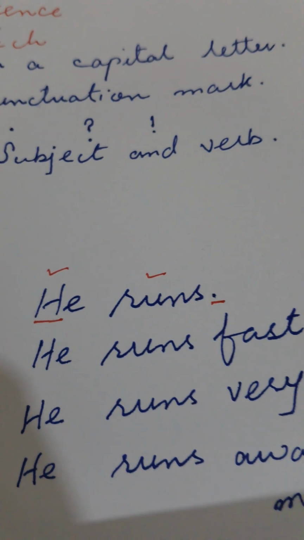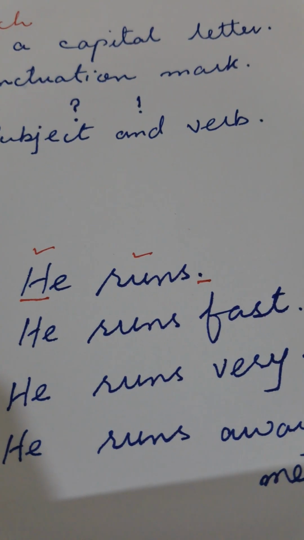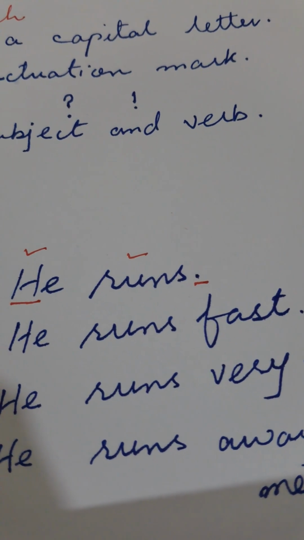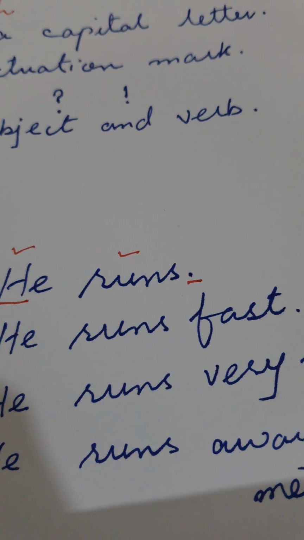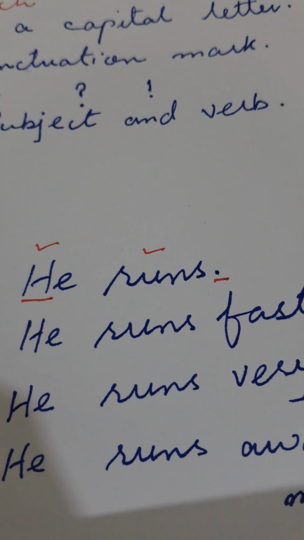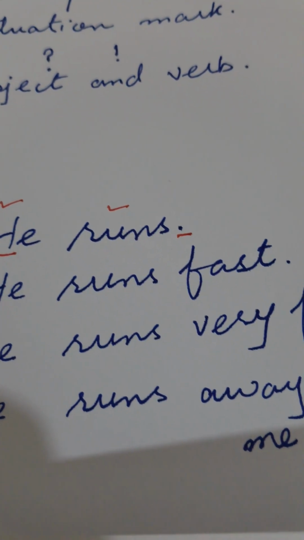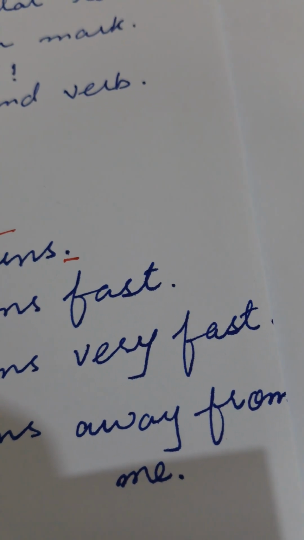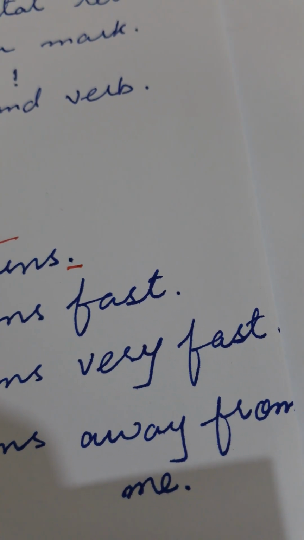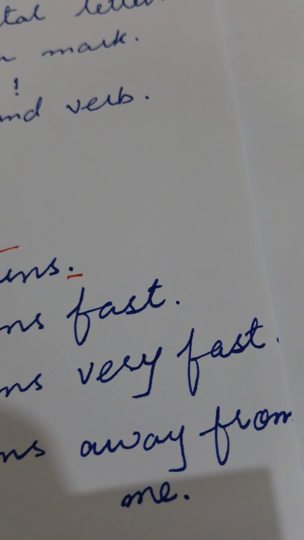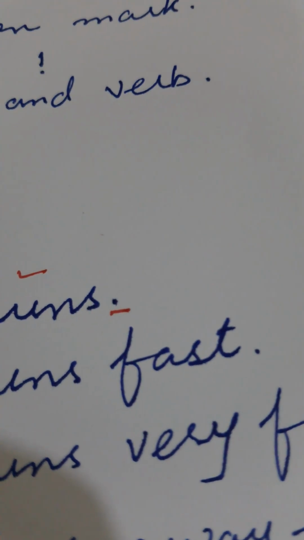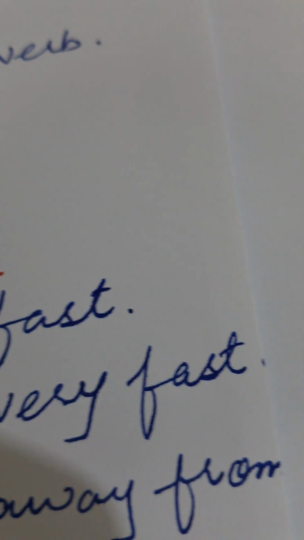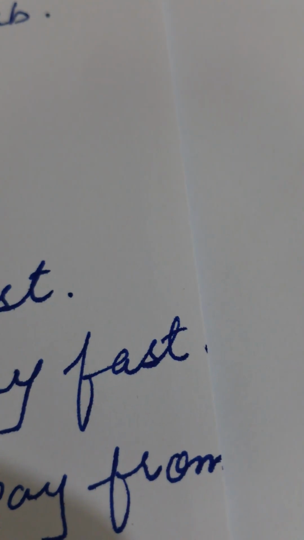We can expand this sentence when we say he runs fast. What is fast here? Fast is an adverb. So, he runs very fast. What are very and fast here? It's a question. Fast here is an adverb, and very here, a question mark. You got to tell me in the comments box.